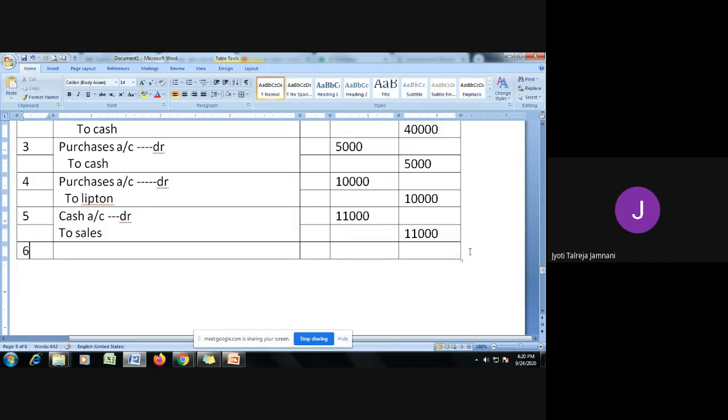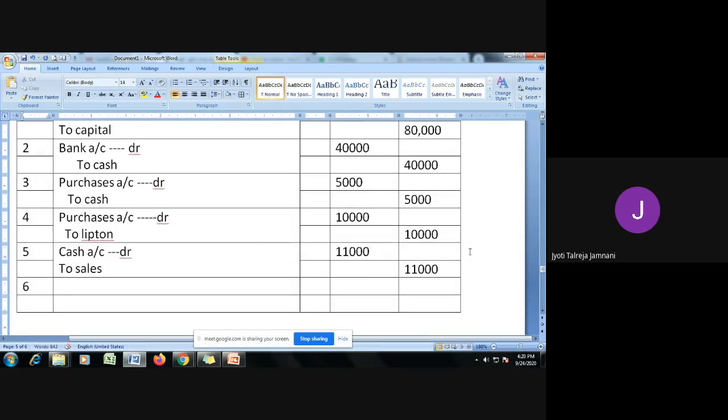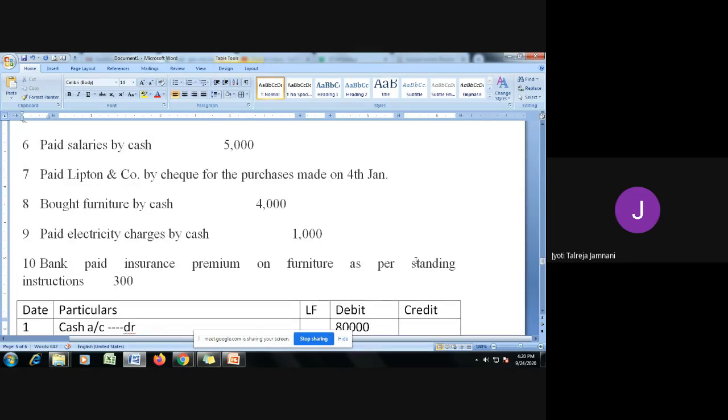Now let's go to the sixth transaction. Paid salaries by cash, rupees 5,000. So there are two accounts again. The very first one is cash, because you're paying cash. So let's write cash, and the other account is salaries. Now when we hear the word salaries, what comes to our mind? Salaries are expenses, so expenses come in nominal account. Cash goes to real account. So first we'll write real, as we have written cash first. So real and nominal.